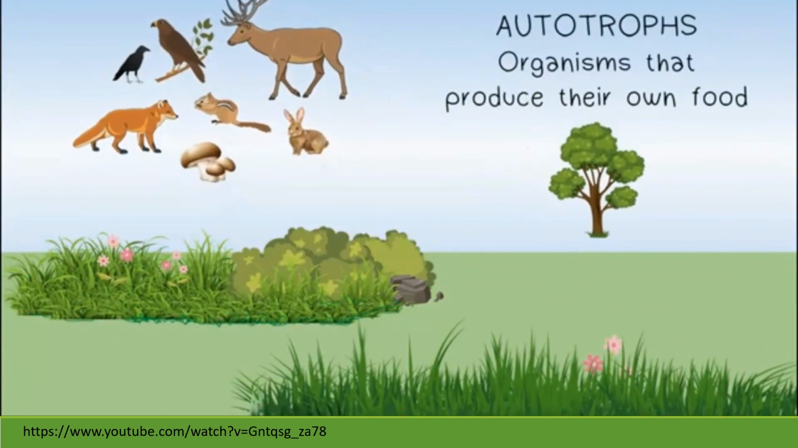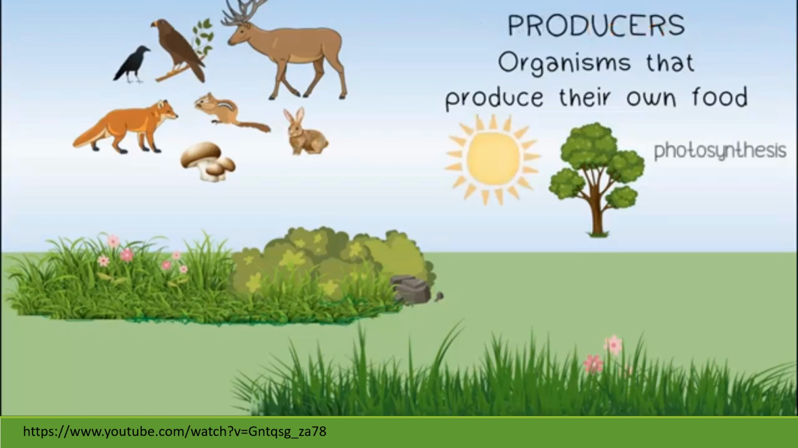Some organisms are classified as autotrophs. They are self-feeding and are able to produce their own food. The tree, the grass, the bushes, and the flowers are all classified as autotrophs. We can also refer to them as producers. Producers use light energy from the sun through the process of photosynthesis to produce their own chemical energy.